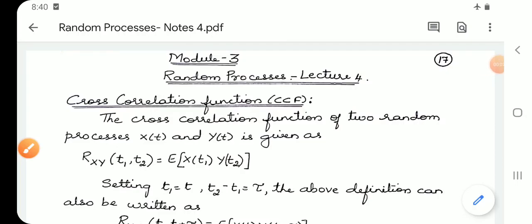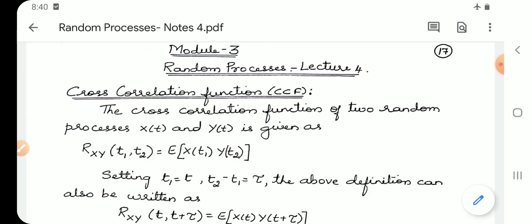Hello students, in this video lecture let us learn about the cross correlation function of module 3 random processes. In the previous two videos we have learned about the autocorrelation function and the problems based on the autocorrelation function. In this video let us see what is cross correlation function.